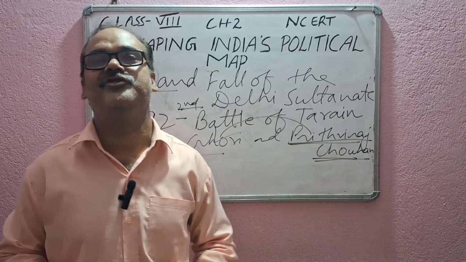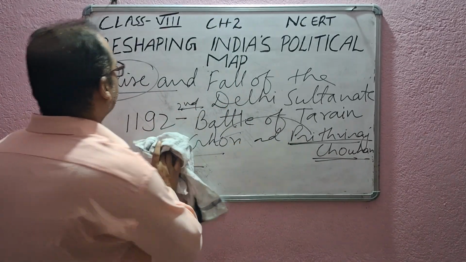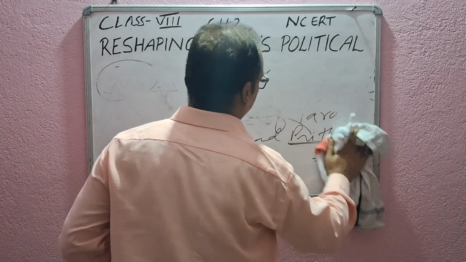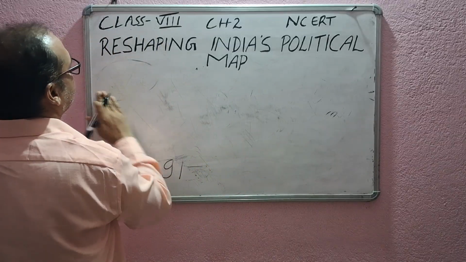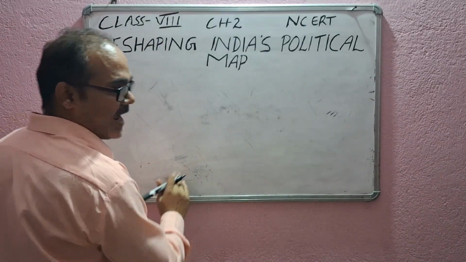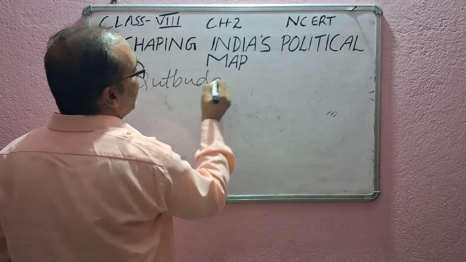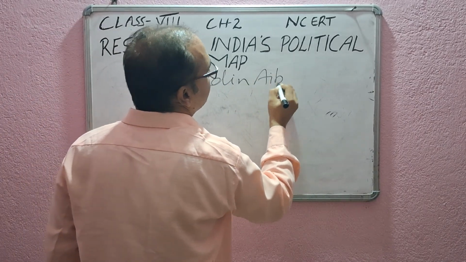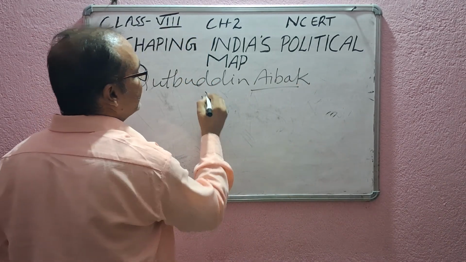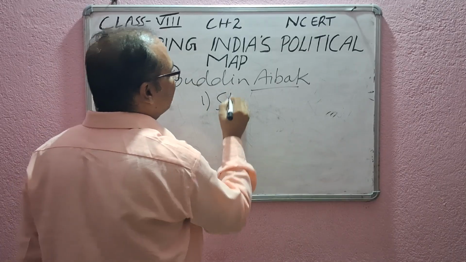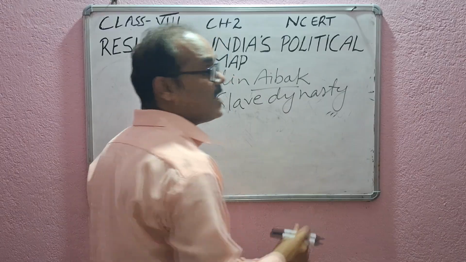After that, Muhammad Gauri had a slave general. His name was Qutbuddin Aibak. Now the story starts, and you will see a series of five dynasties. Since he was a slave general, he established the Slave dynasty, which is also known as the Mamluks.